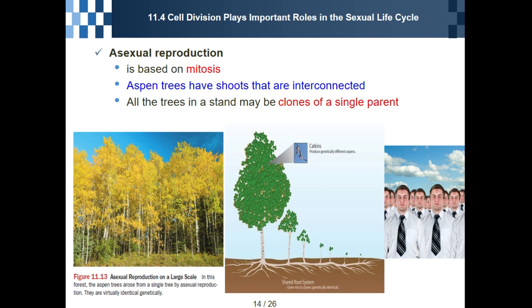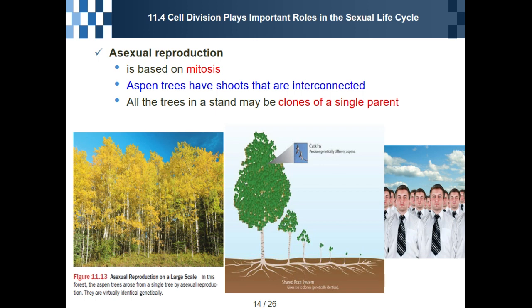In the next slide, we will learn sexual reproduction. Asexual reproduction is based on mitosis.